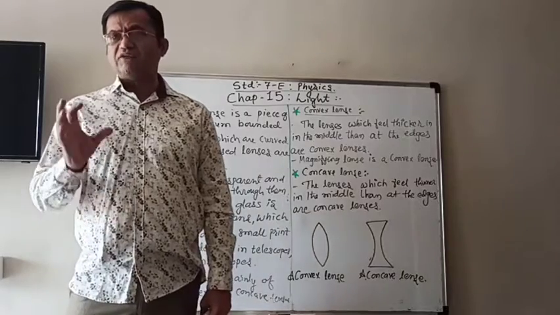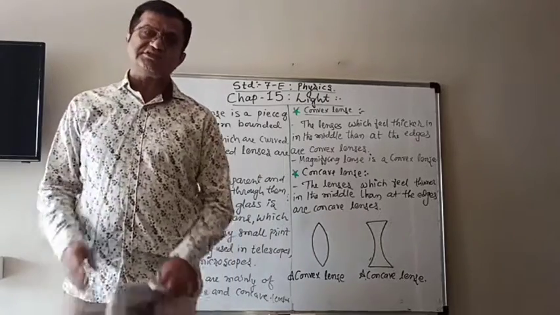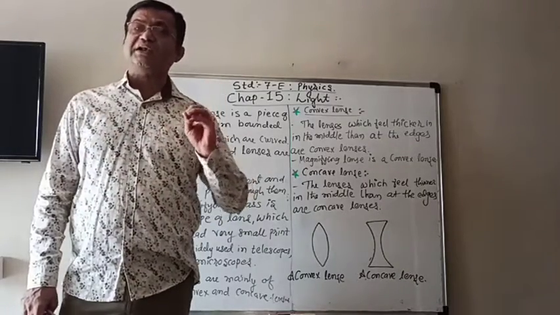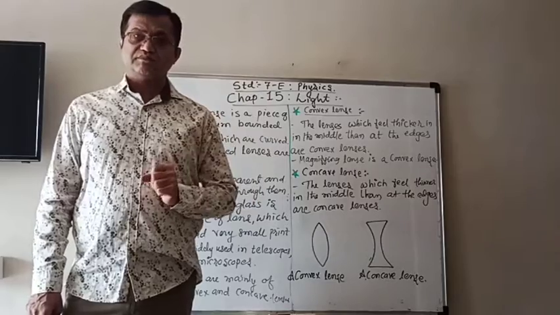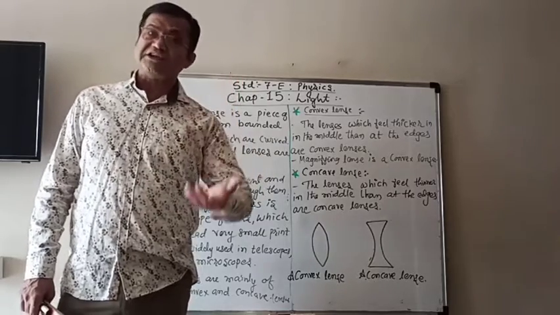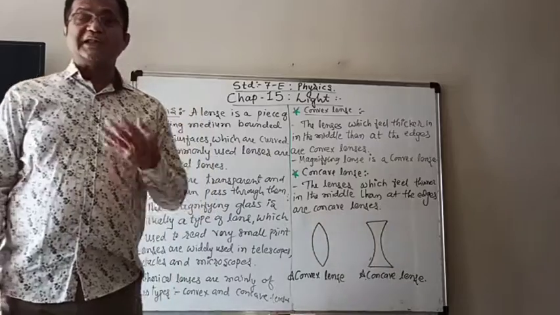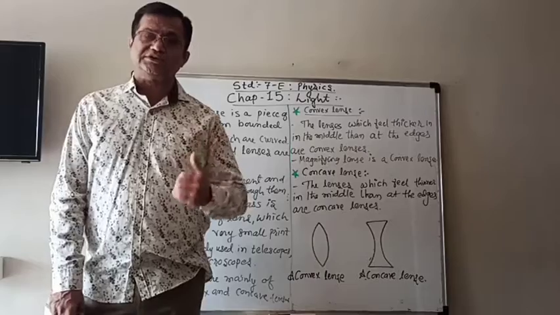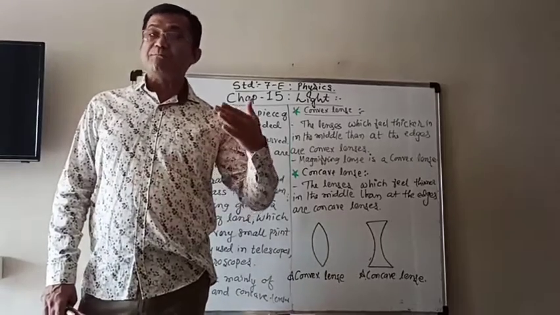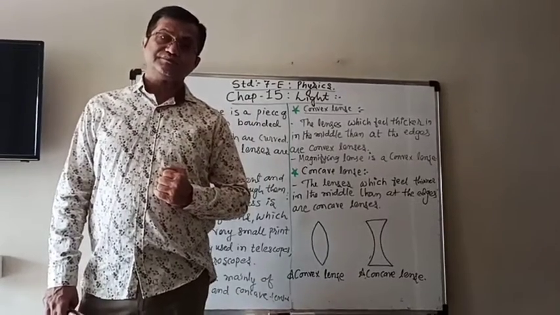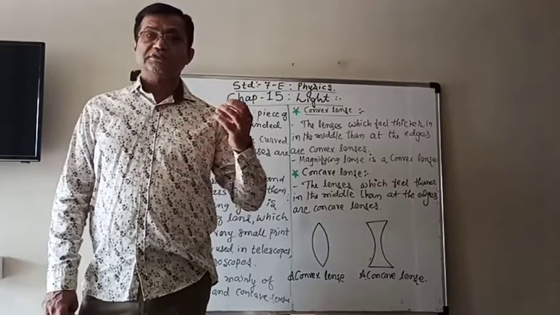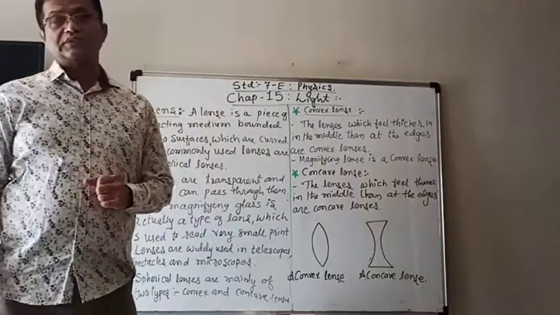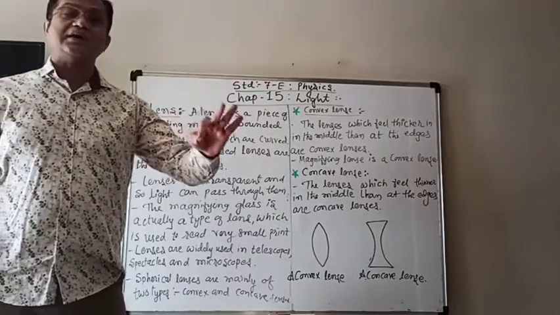But in this standard we have to learn about both curved surfaces. And lenses are generally transparent. All the lenses are transparent. It means that light can pass through them, and when the light passes through, it just bends a little. Therefore it is known as the refraction of light, and lenses are called refracting mediums.